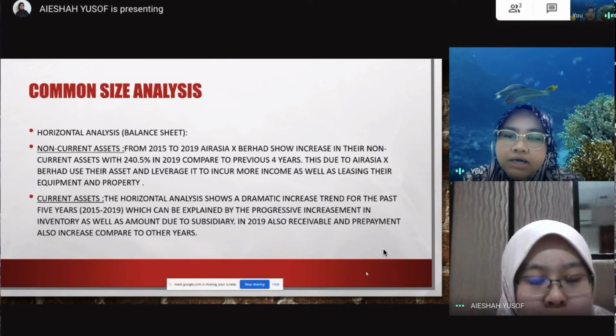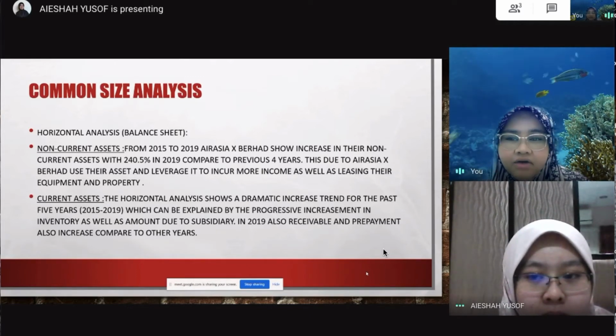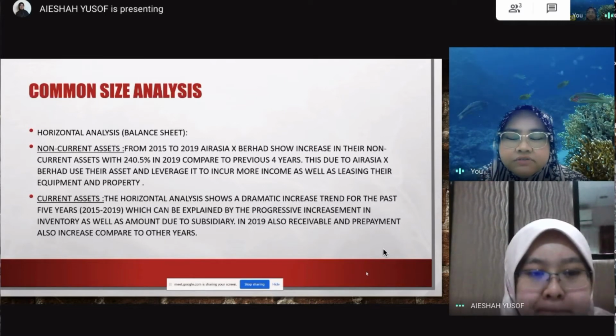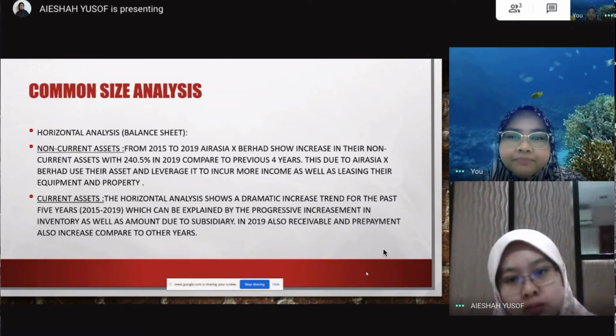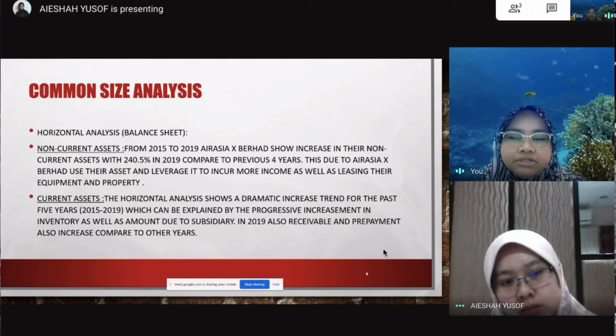For the current assets, the horizontal analysis shows a dramatic increasing trend over the past 5 years, from 2015 to 2019, which can be explained by the progressive increment in the inventory as well as the amount due from subsidiaries. In 2019, receivables and prepayments also increased compared to the other years.